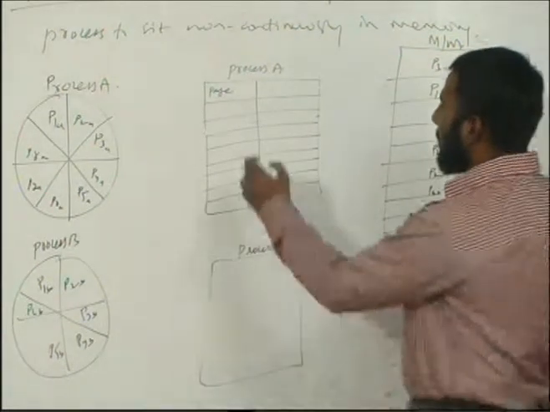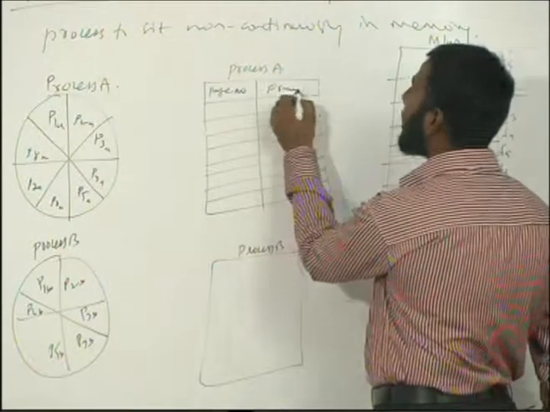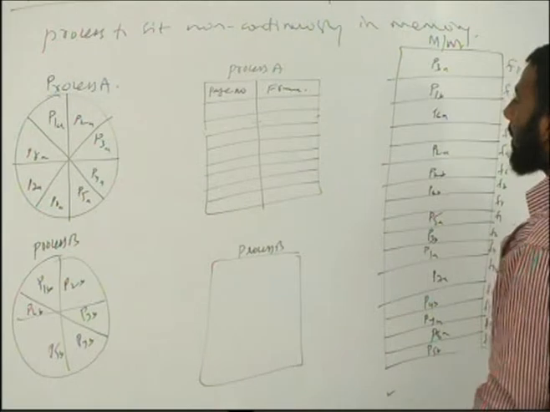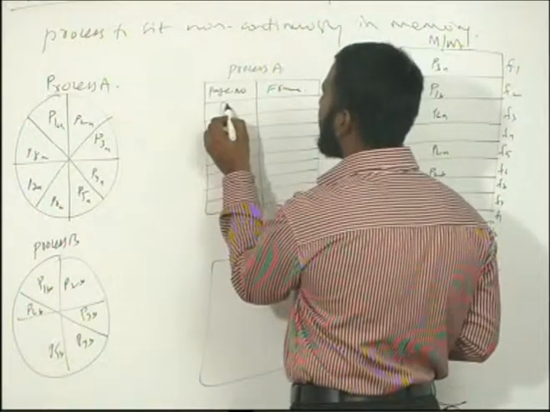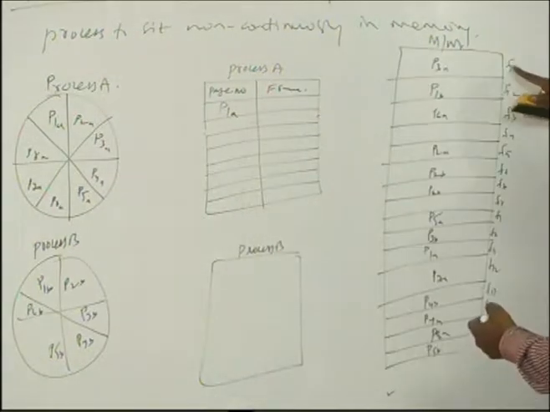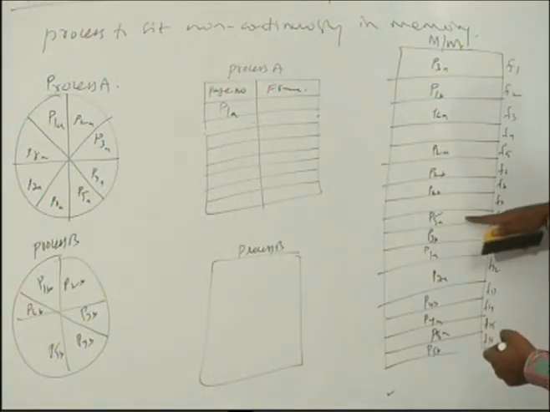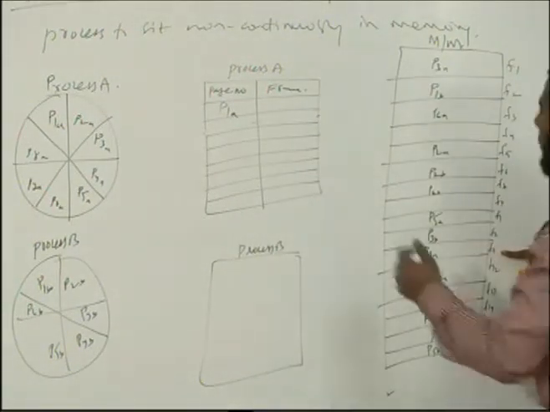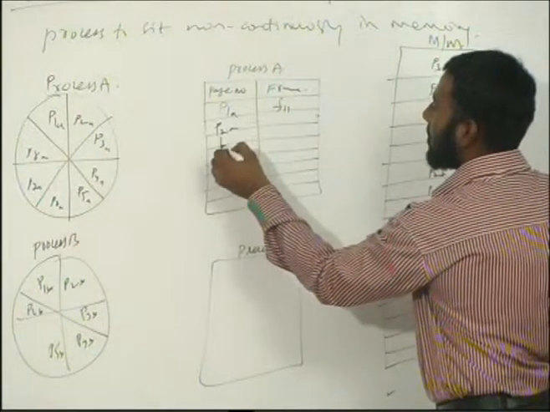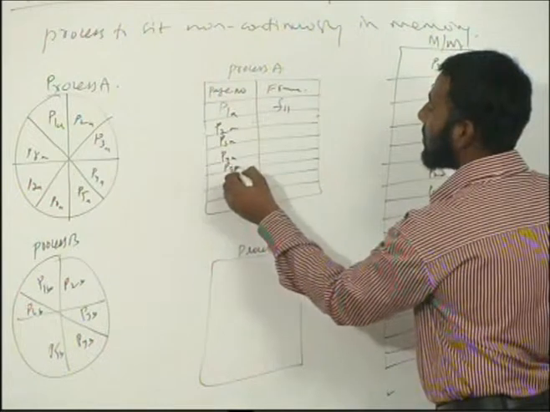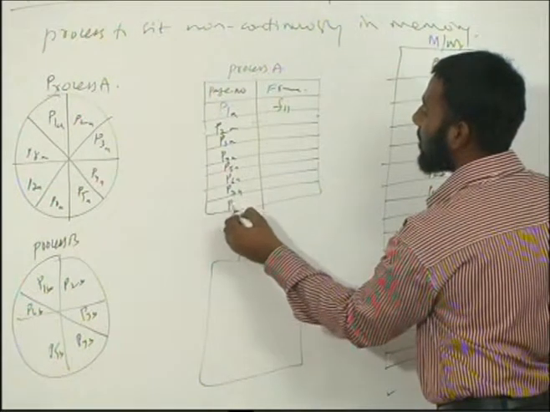Now how do I know which frame number each page is in? To resolve this, I'll have it like this. Page 1 of process A is sitting in frame number 11. Similarly, for page 2 of process A, page 3, page 4, page 6, page 7 of process A, where are they sitting?